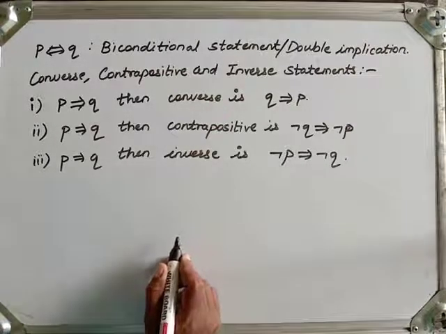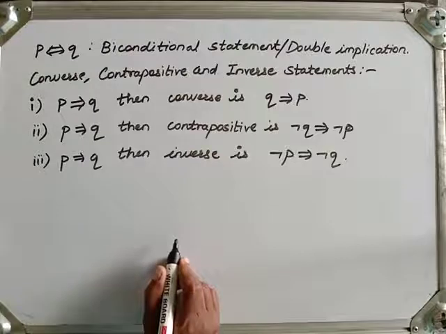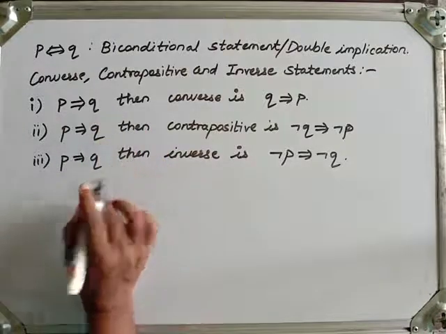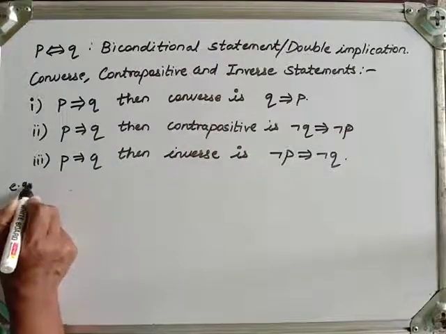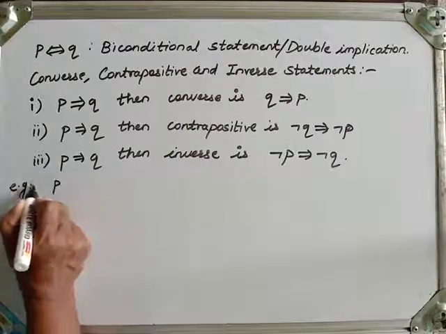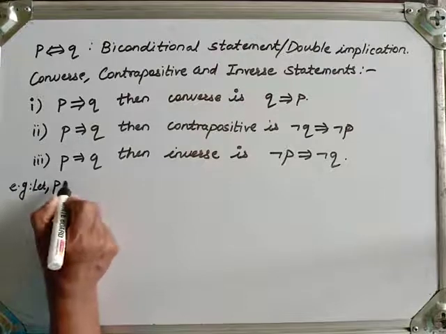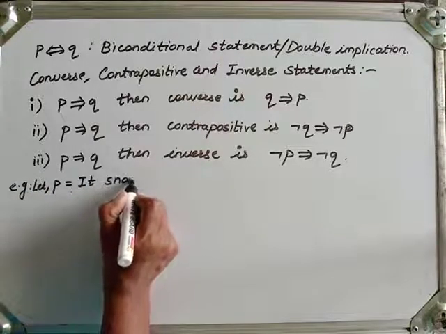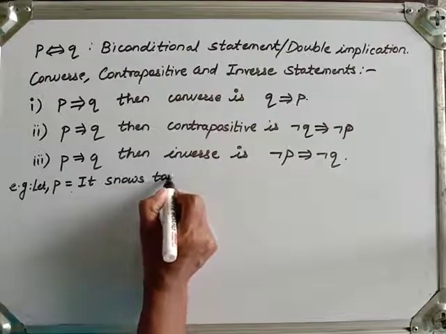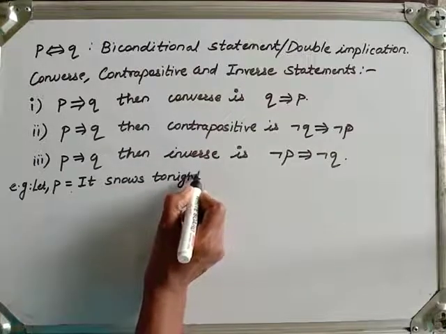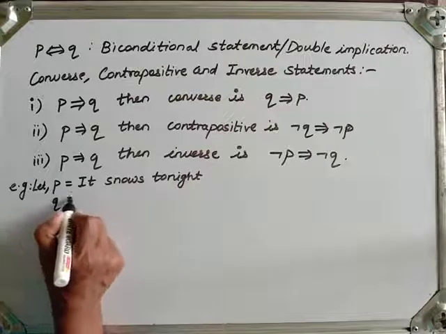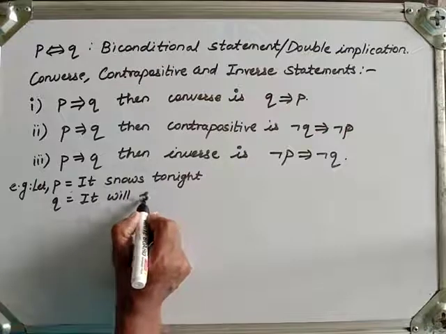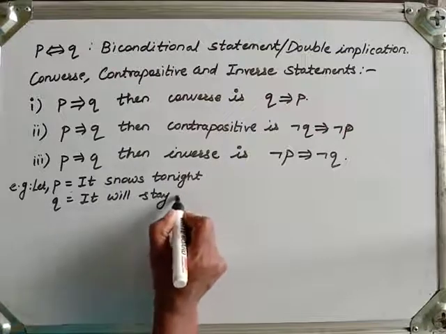Now let us take an example in which we will state this converse, contrapositive and inverse. Example: let P be the statement, it snows tonight, and Q be the statement, I will stay at home.